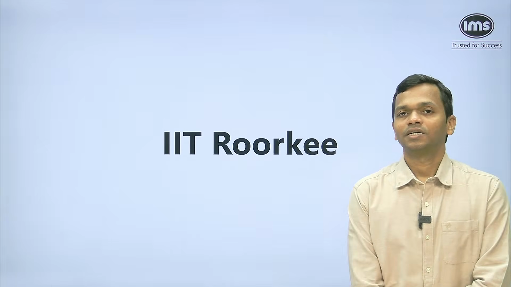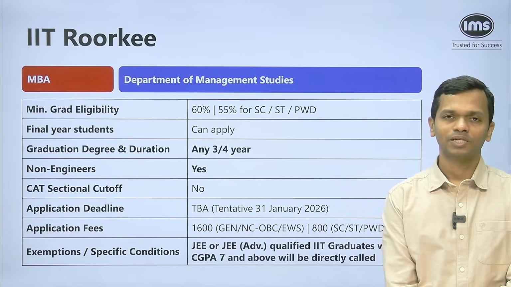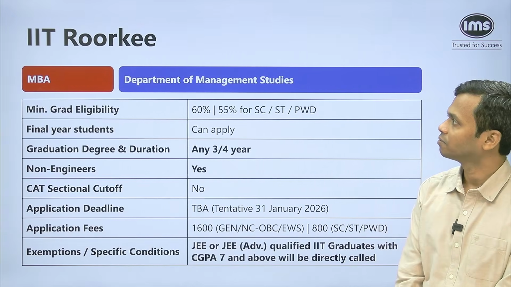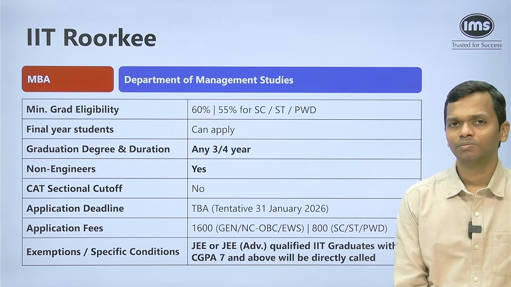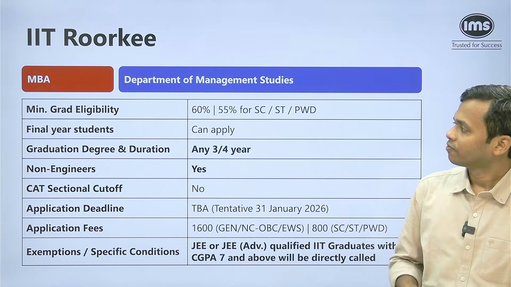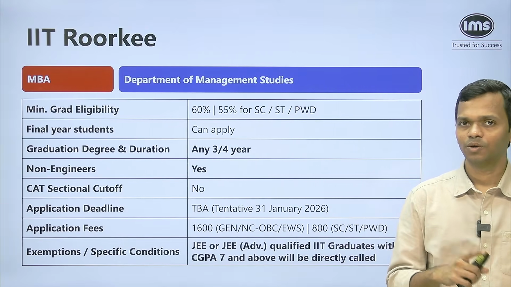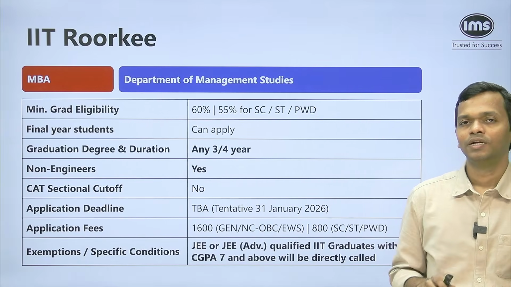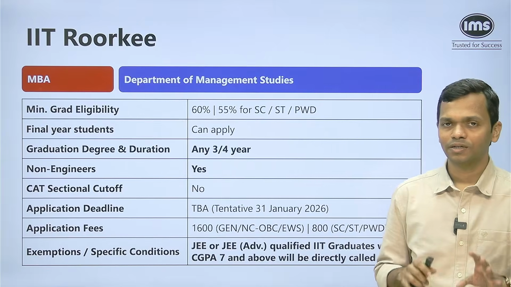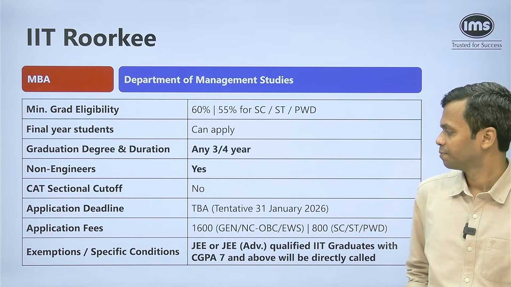That brings us to the next IIT, which is IIT Roorkee. IIT Roorkee also has a program that has been offered for a very long time. The Department of Management Studies offers it. Graduation requirement is similar, 60 and 55. Final year students can apply. You can be any graduate, it does not matter whether it is a 3 or a 4-year program. Non-engineers can also apply. No sectional cutoff. The application deadline is not out yet at the time of recording this video, but going by last year's trend, it should be around 31st Jan.